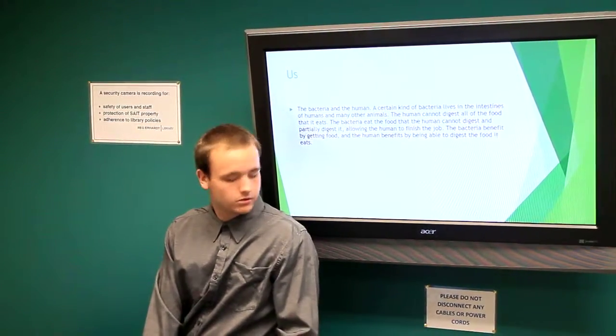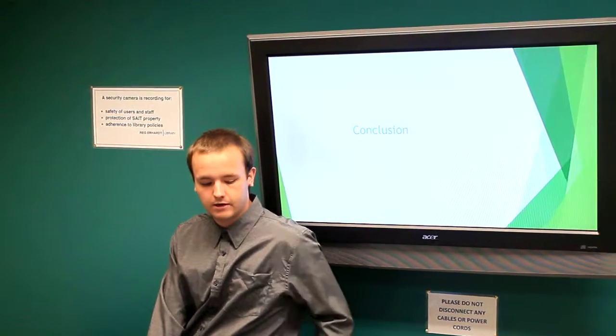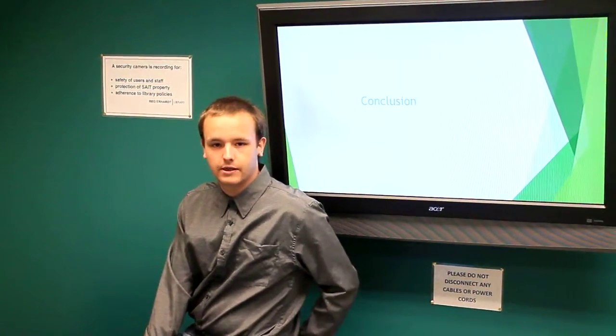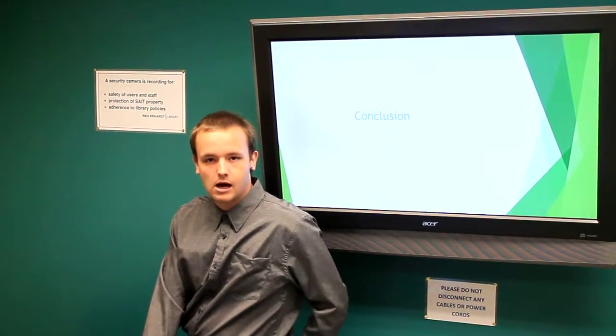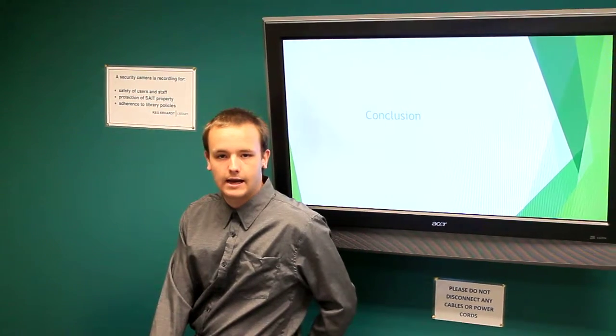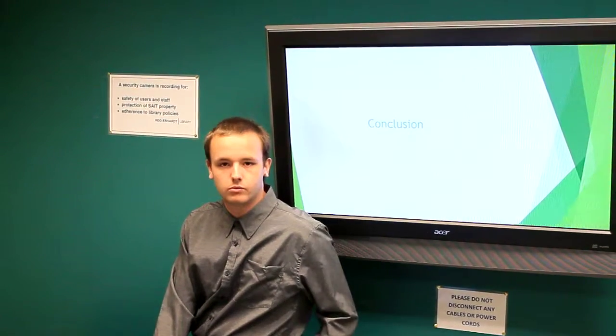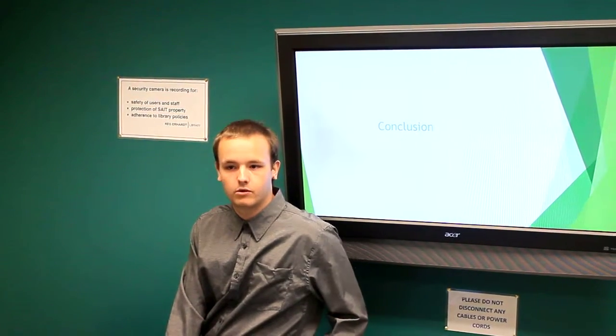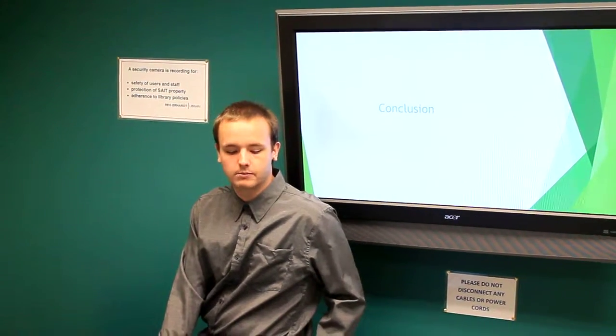And then in conclusion, there are many different forms of mutualism out there, ones that we can and cannot see, and there are thousands out there. Mutualism has been around for many generations, and I'm sure there will be new mutualistic relationships in the future that adapt from different organisms being in close proximity.